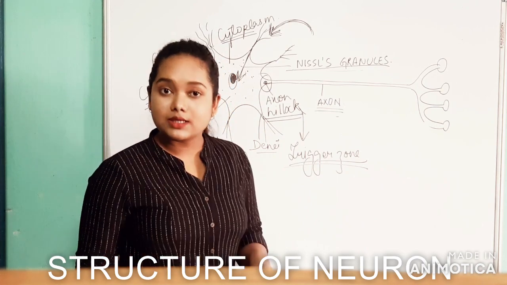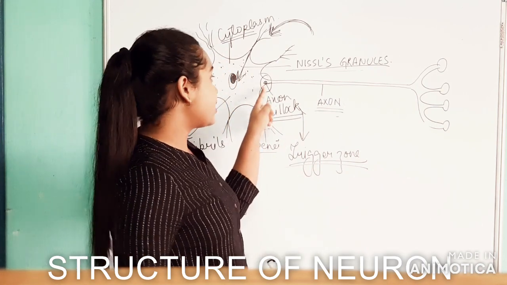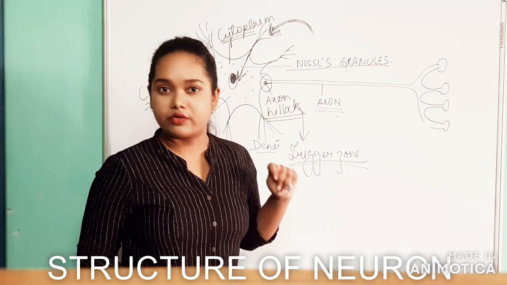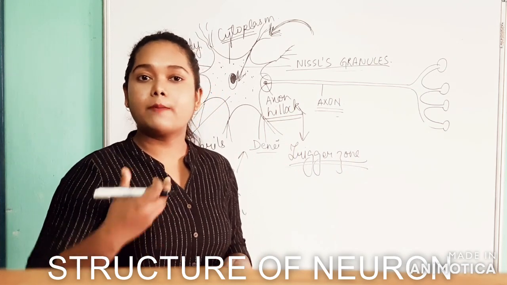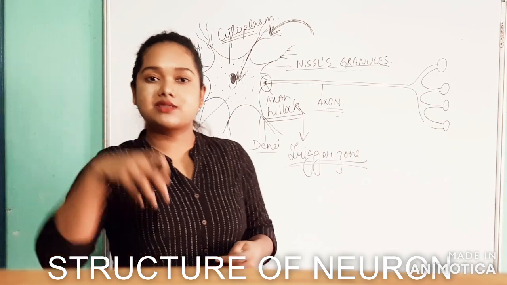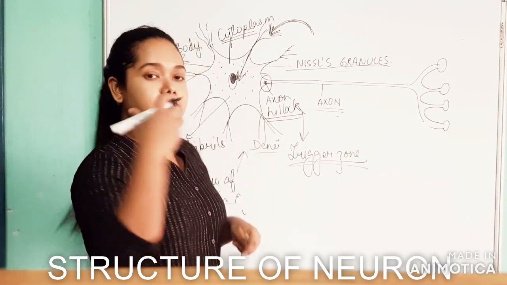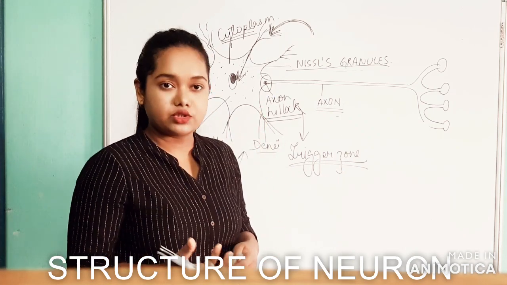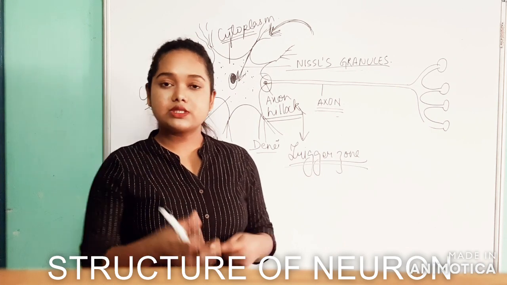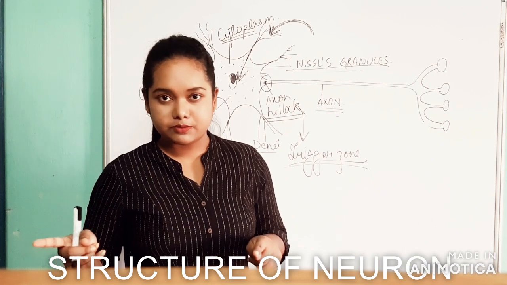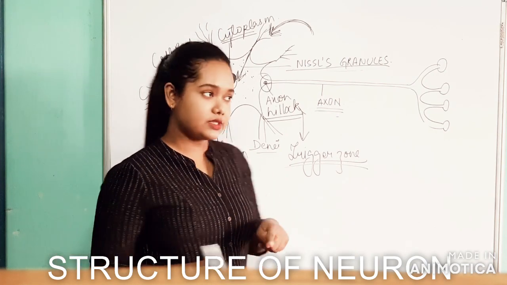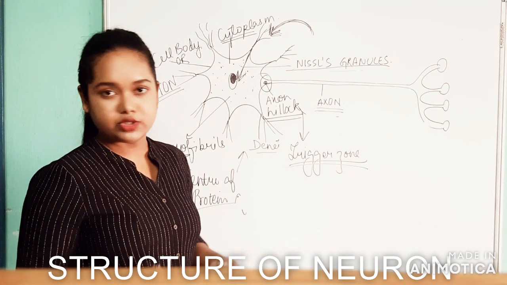Why? Because this is the point where the action potential will be generated, right? Whenever there is conduction of a nerve impulse, whenever the cell gets an impulse, there will be generation of action potential, which we will study later in the nerve conduction topic, where we will study the whole action potential generation system.